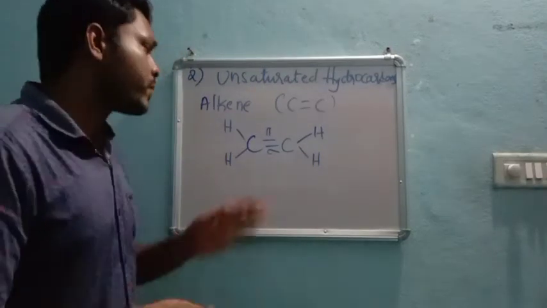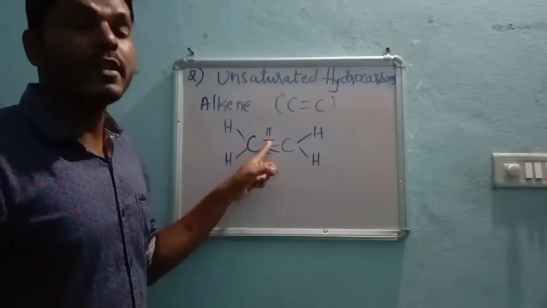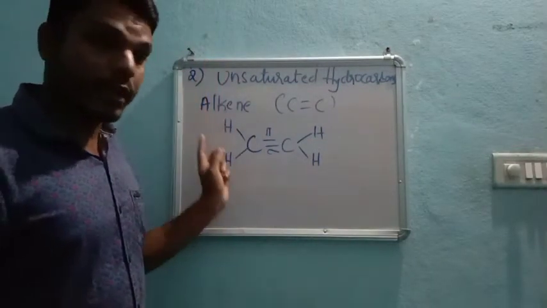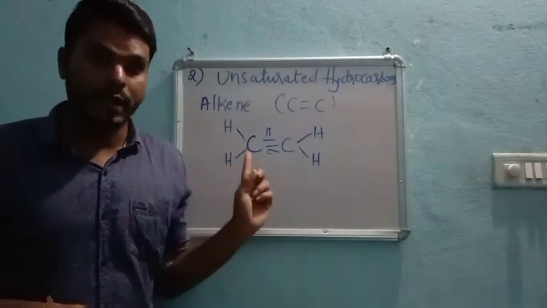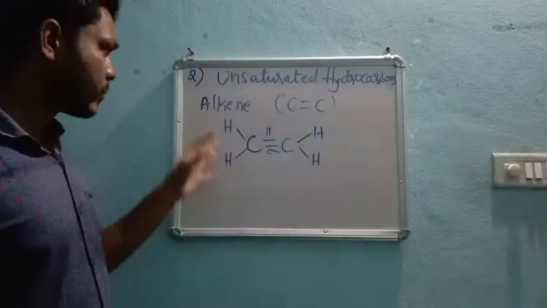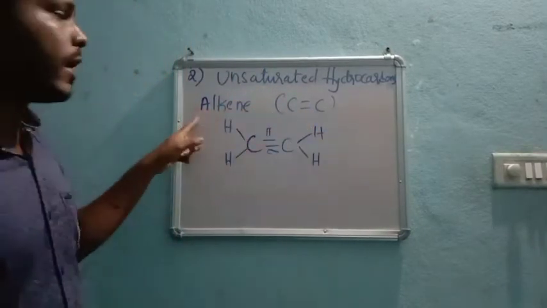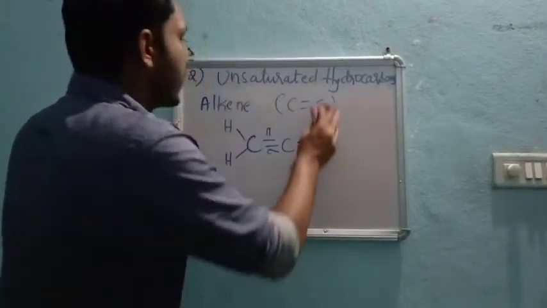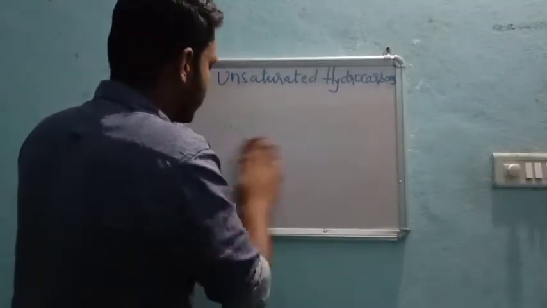So that's why, because of the presence of pi bond, alkenes are more reactive as compared to alkanes. This is about the unsaturation of type double bonded, that is alkenes. Okay, clear?